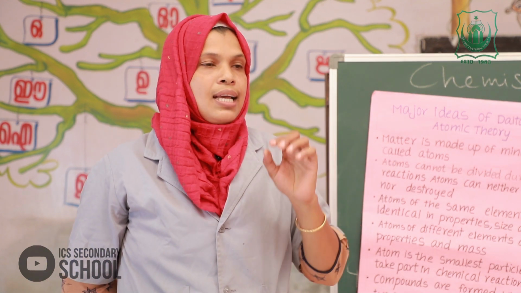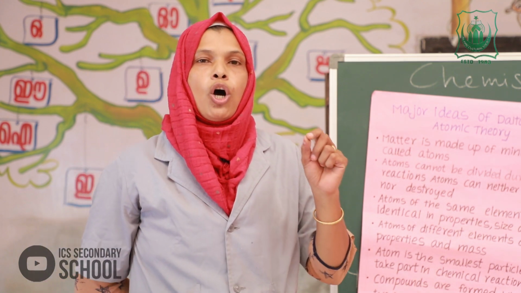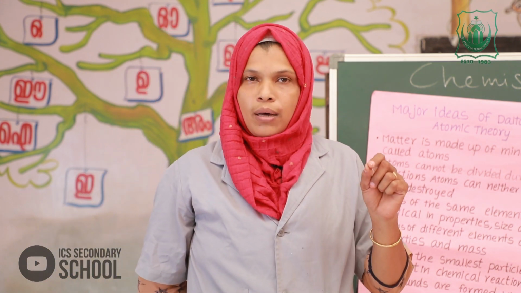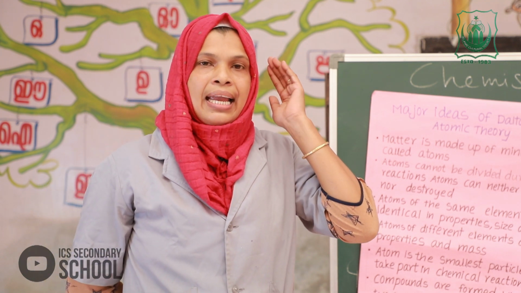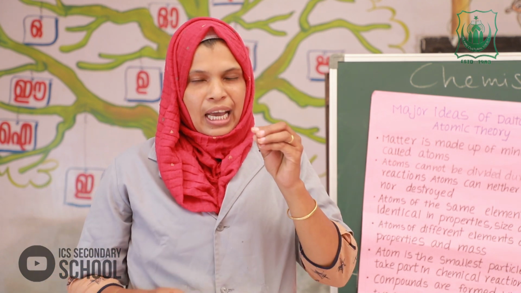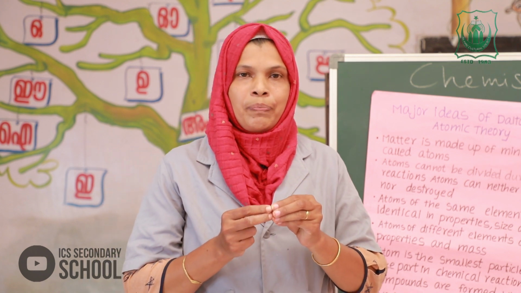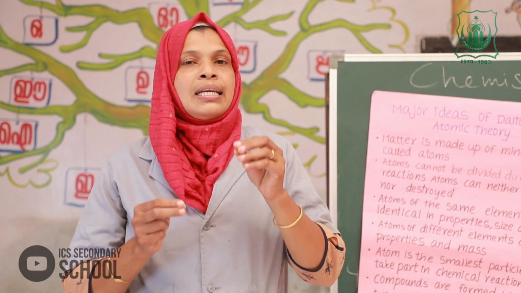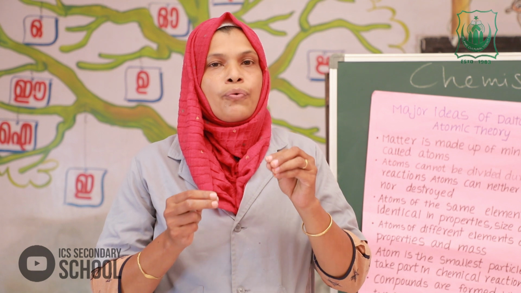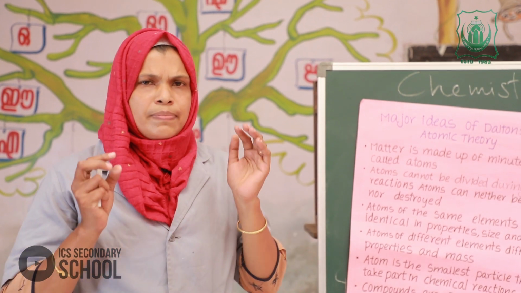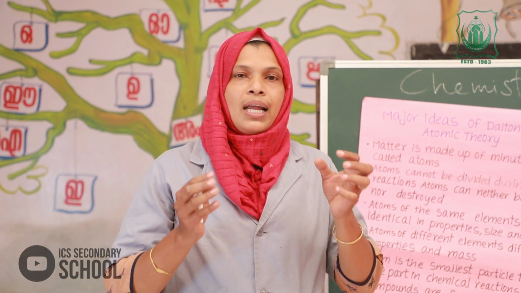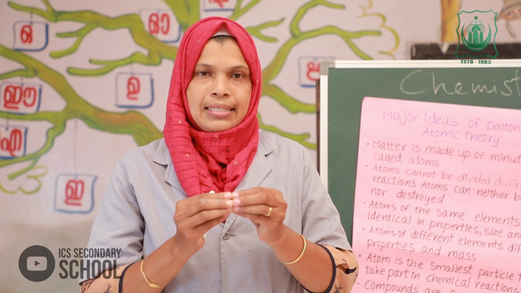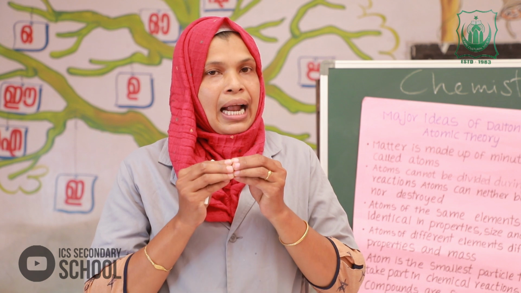Okay, consider the example. Take a comb and rub it on dry hair, then bring the comb near small bits of paper. What is the observation? We can see that the paper and comb attract.